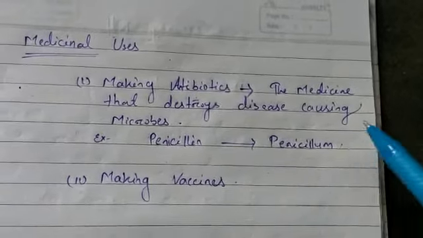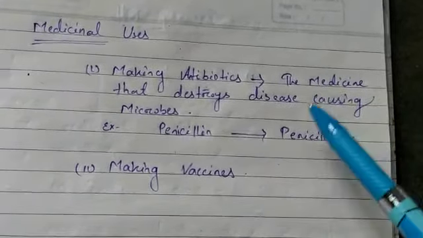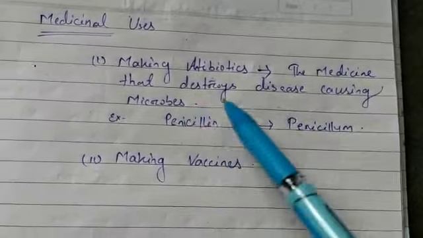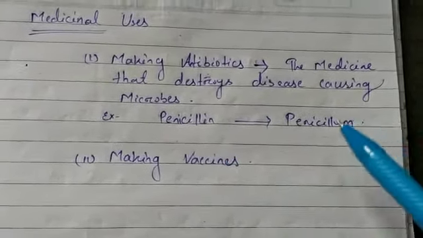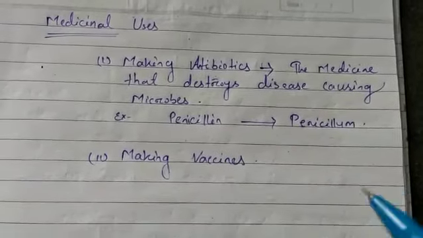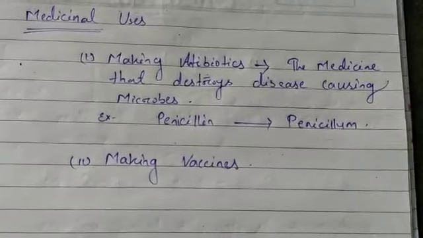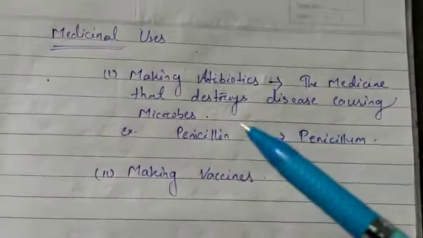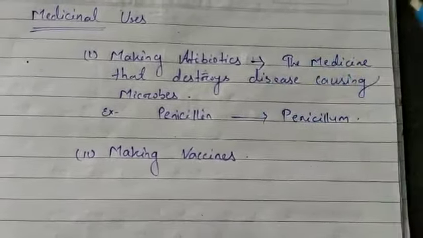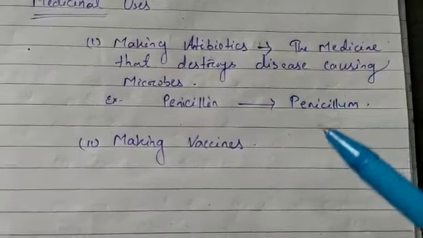Antibiotics are medicines that destroy disease-causing microbes. For example, penicillin is obtained from penicillium. Similarly, streptomycin and tetracycline are obtained from streptomyces. These are examples of antibiotics, which are medicines that destroy disease-causing microbes.